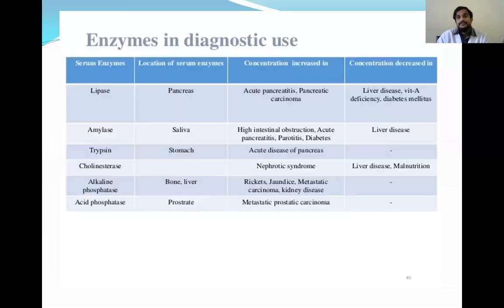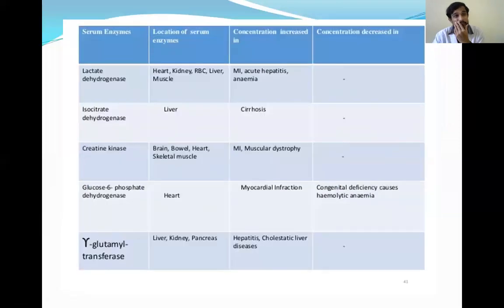And these are the enzymes which are diagnostically useful in different conditions. Lipase in pancreas; amylase, which is present in saliva, is also used in pancreas and also in other diseases. We know amylase is not very specific for the pancreas. And trypsin; alkaline phosphatase in bone and liver diseases; acid phosphatase, which we had already seen in the prostate. And here, the increased and decreased conditions also you can see.